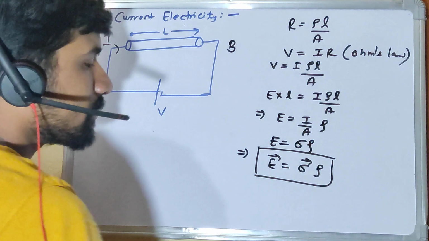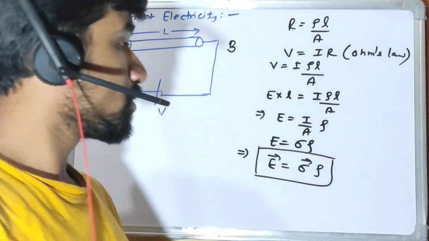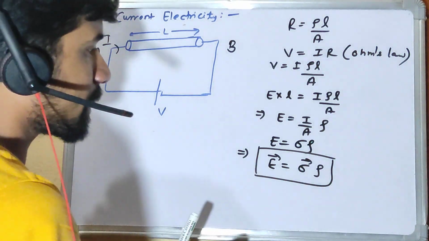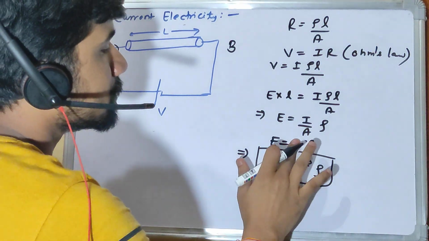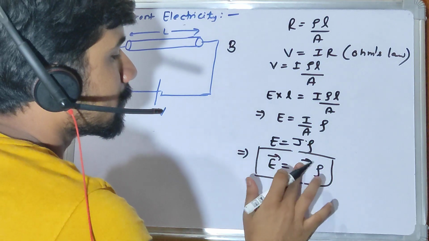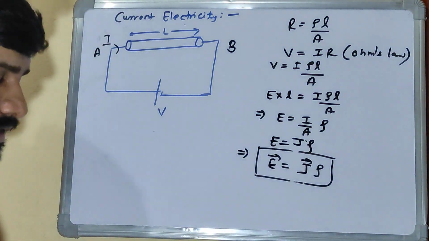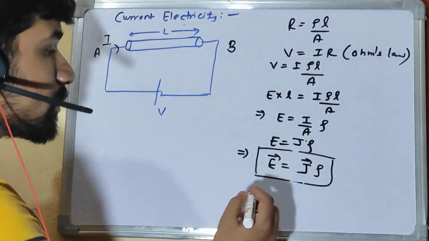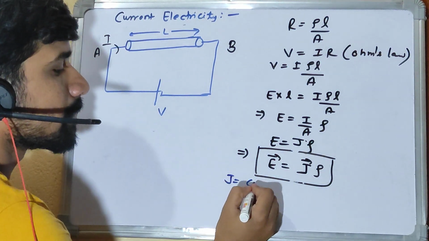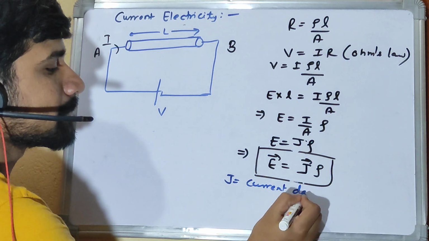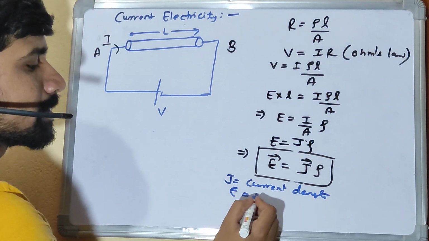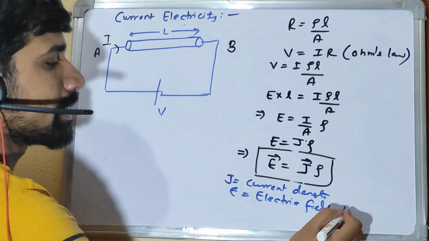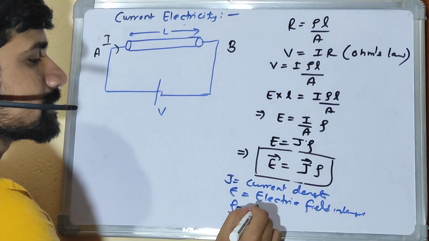So J is current density, E is the electric field intensity, and rho is resistivity.